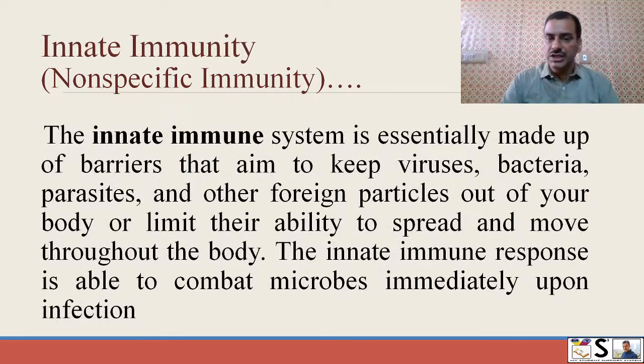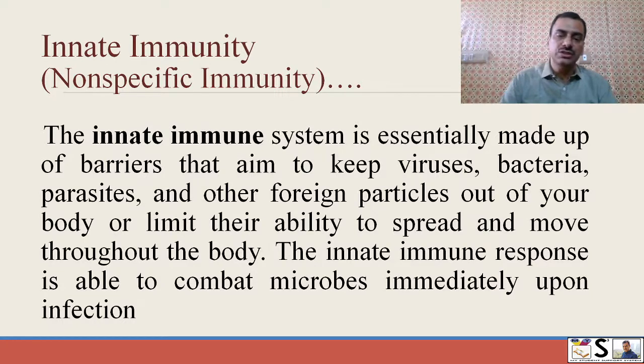The innate immune system is made up of barriers that aim to keep viruses, bacteria, parasites, and other foreign particles out of our body and limit their ability to spread and move in our body.